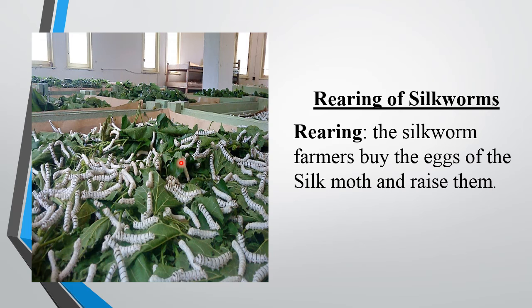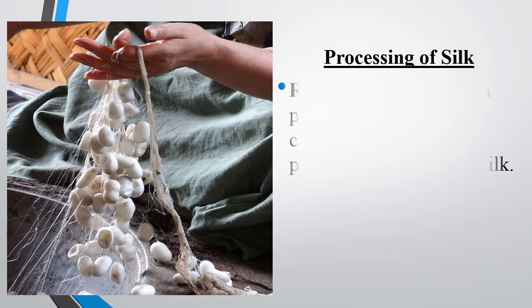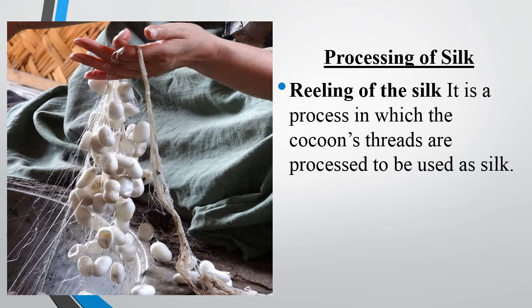When they stop eating, the rearers, the people who work on this, move them into a chamber where they spin cocoons. The cocoons are collected and boiled, or kept under the sun or exposed to steam. This process we call reeling of the silk. The process separates out the silk fibers. When the cocoons are boiled, the pupa inside gets killed.